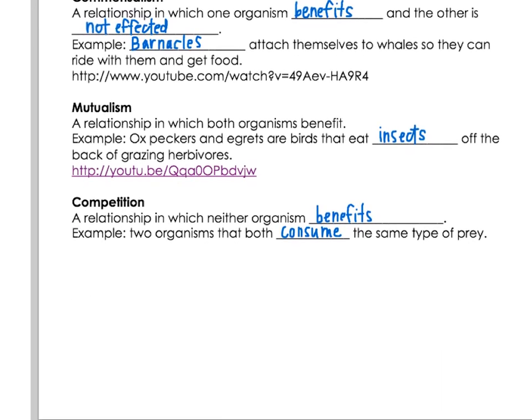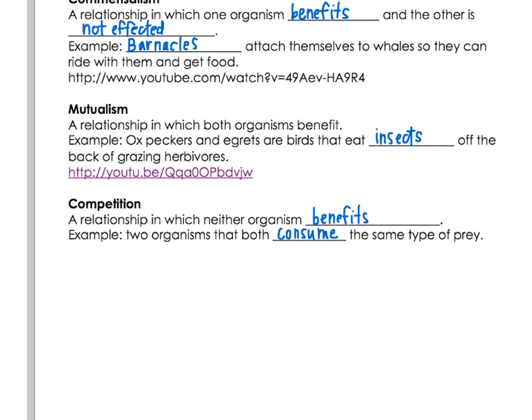And then the second to last relationship is mutualism. This is a relationship in which both organisms benefit. An example are the type of bird called oxpeckers and egrets. They're similar birds, and they eat insects off the back of grazing herbivores. They sit on top of the herbivore, whether it's a rhinoceros or sometimes an ox, and they eat the insects that would lay their eggs on the fur of the herbivore. If you want to watch a video about that, you can click on this link.